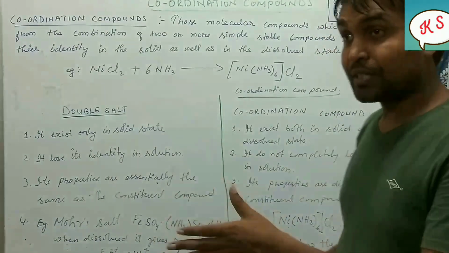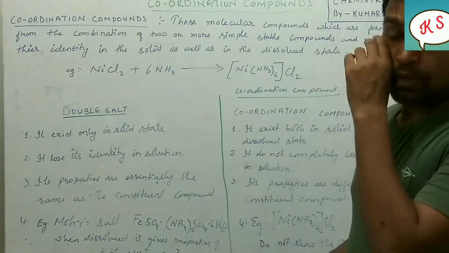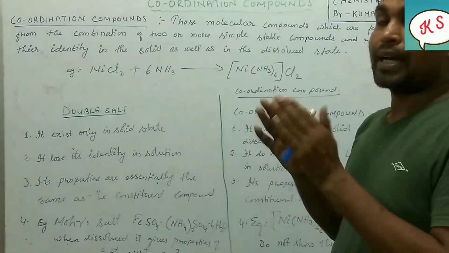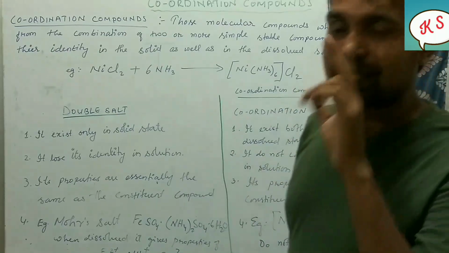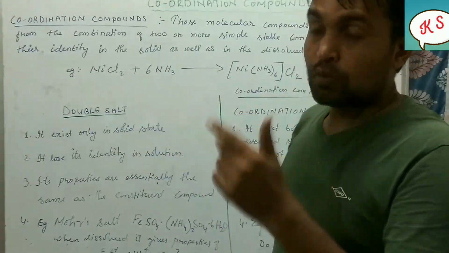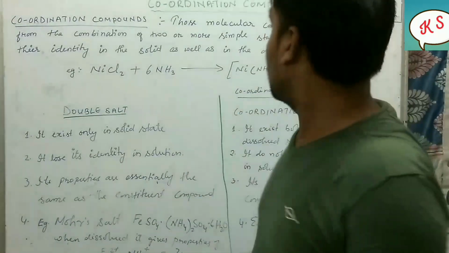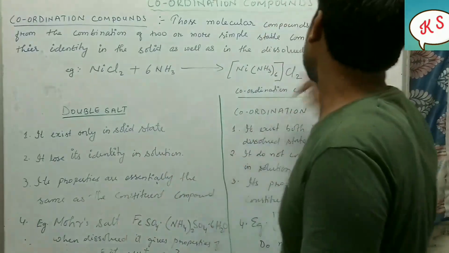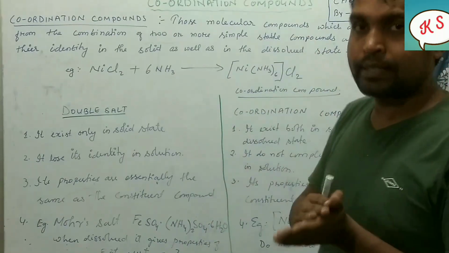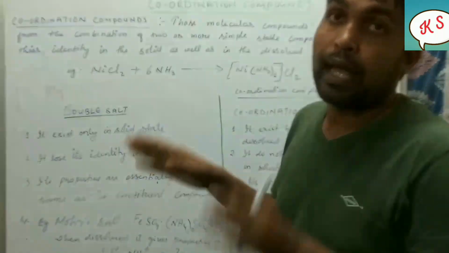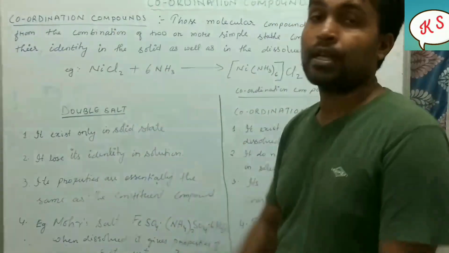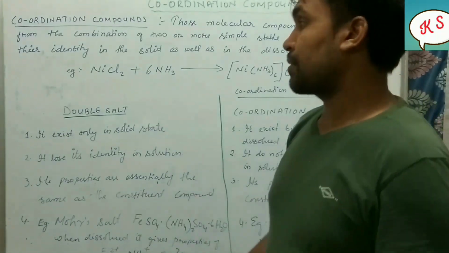So what is a coordination compound? Coordination compounds are those molecular compounds which are formed by the combination of two or more simpler stable compounds, and retain their identity in the solid as well as in the dissolved forms, are called coordination compounds. For example, let us try to understand.